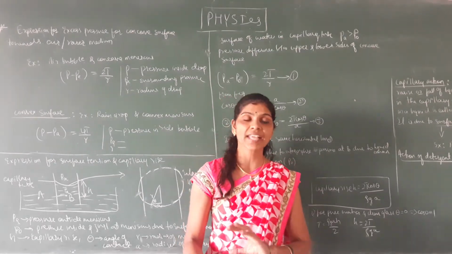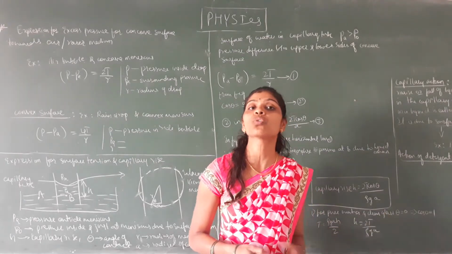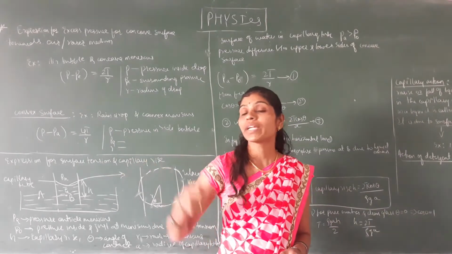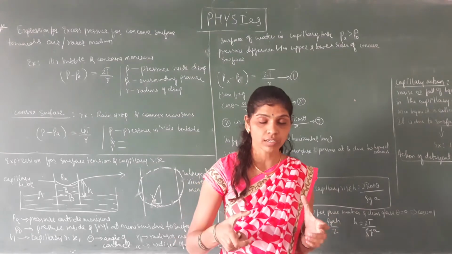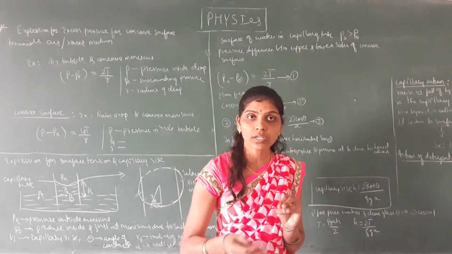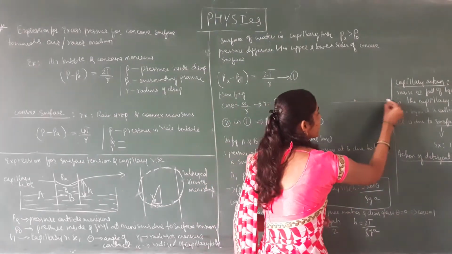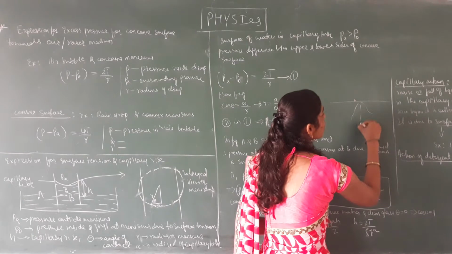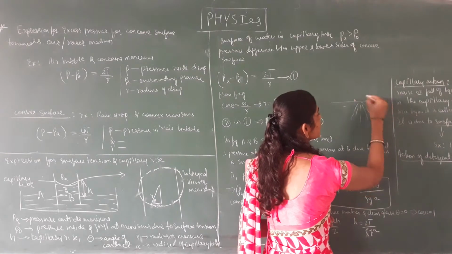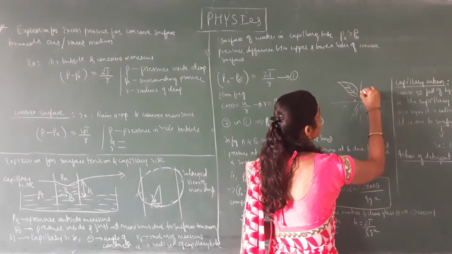Where does capillary action take place in day-to-day life? For example, in the plant system, if you put water to it, the root absorbs the water we put. That is one example of capillary action.